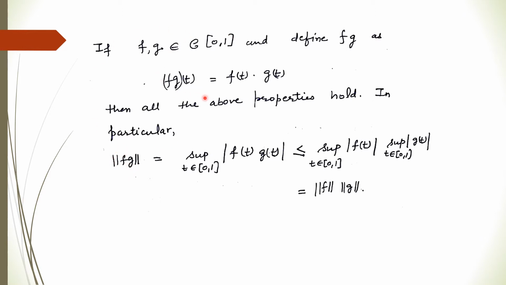Then this space satisfies all the properties of a Banach algebra, and moreover the norm of f into g is the supremum of f(t) into g(t), where t varies over the closed interval 0, 1. We know that the modulus of f into g is less than or equal to the modulus of f into the modulus of g, and this is true for the supremum also. So we get that the norm of fg is less than or equal to the norm of f into the norm of g. So it satisfies all the properties of a Banach algebra. So this space equipped with this norm is a Banach algebra.